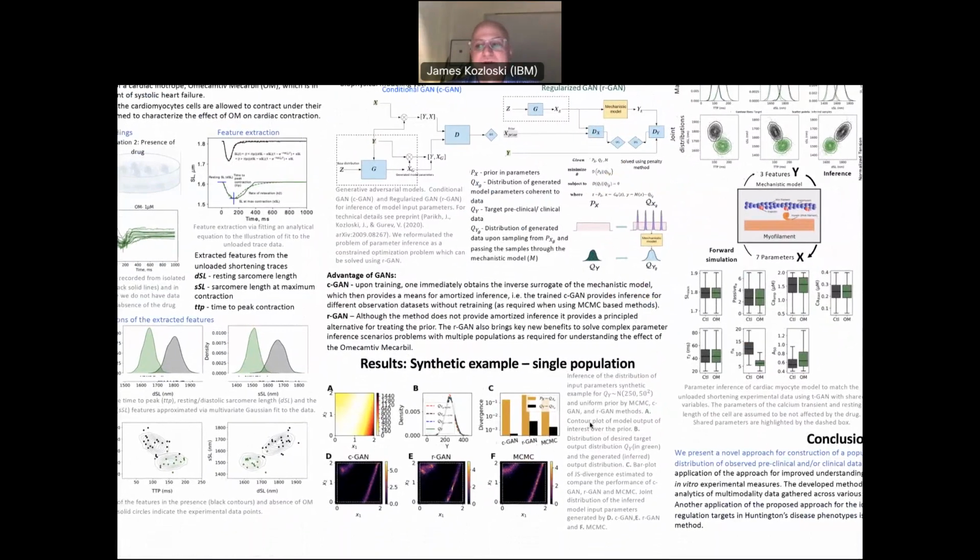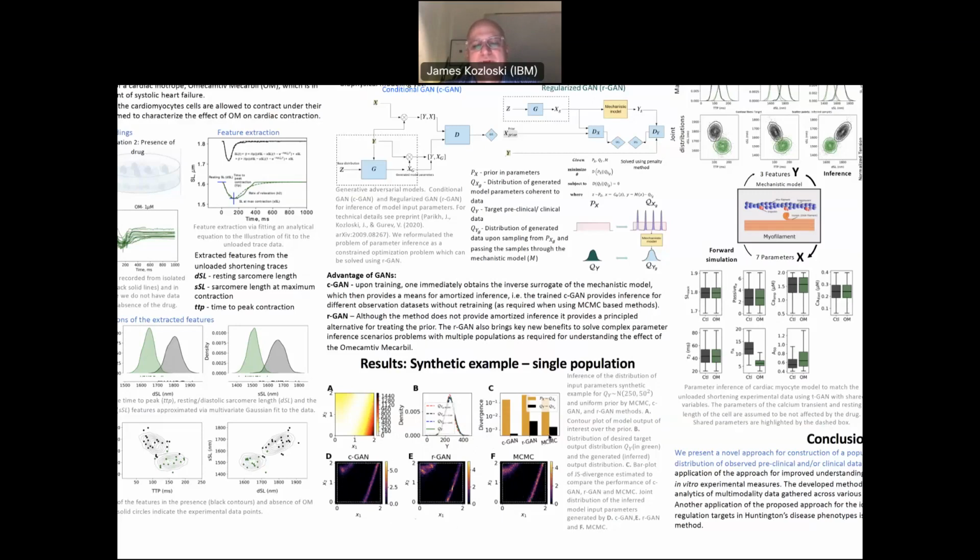The first demonstrated result is of a synthetic problem wherein the model is a nonlinear model of two parameters that takes two parameters and produces outputs which are represented by this heat map. By trying to infer parameters of the model that fit a Gaussian distribution of model outputs, you can see that both CGAN, RGAN, as well as MCMC have to sample from this distribution of model parameters in a very specific way.